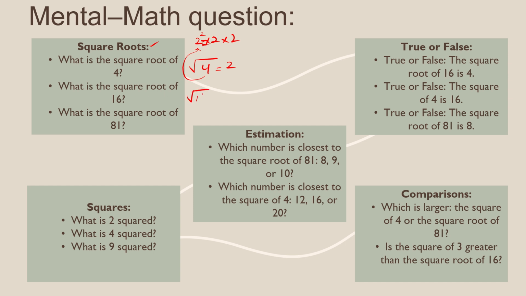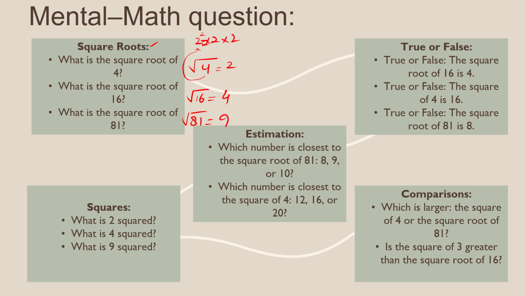When you are going to solve a square root, you must remember what the square is. What is the square root of 16? It is 4, because the square of 4 is 16. So it's very simple to find. What is the square root of 81? The square of 9 is 81, so the square root of 81 is equal to 9.